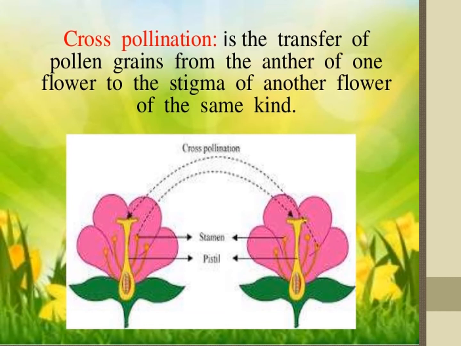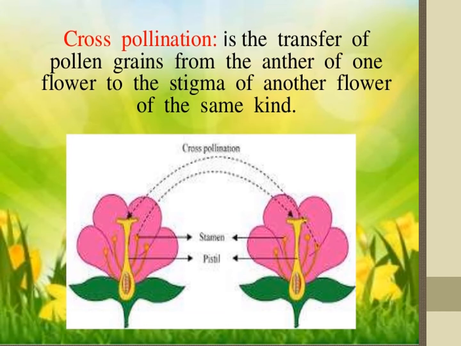Next one, more viable seeds are produced. In self-pollination, seeds are less in number. Here, seeds are more in number. More viable seeds are produced. Very important advantages of cross-pollination: one is developing a good variety, new varieties of plants, and the seeds produced are viable.